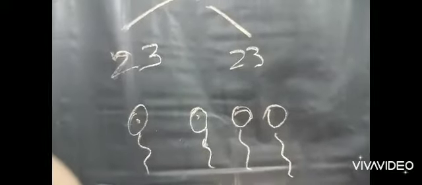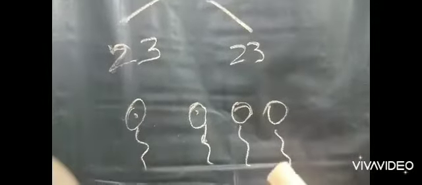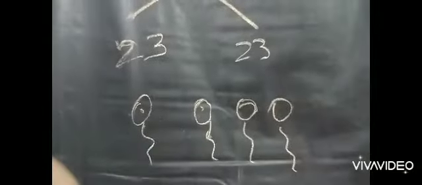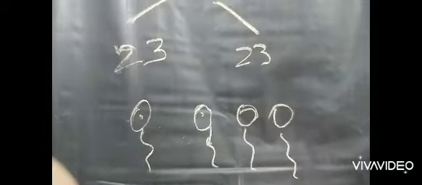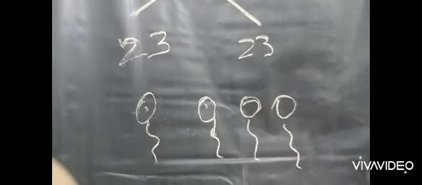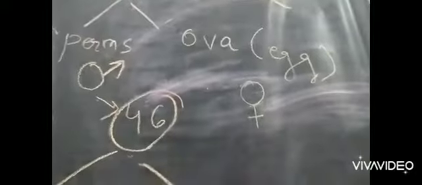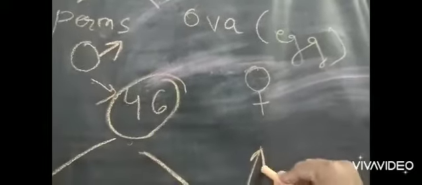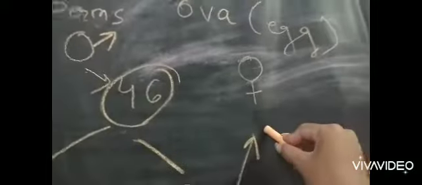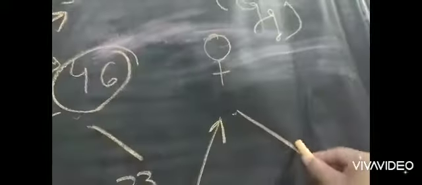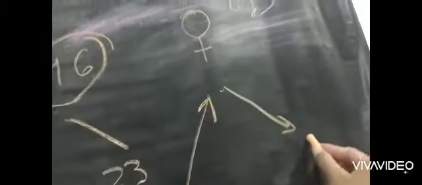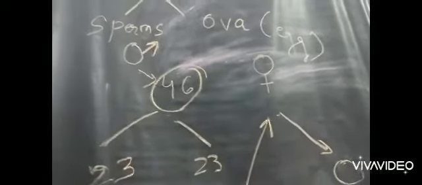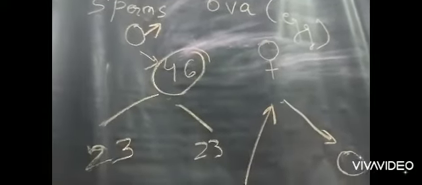No, all the characters are mixed in all the sperms. The sperm which will fertilize the egg, that character will be present in the offspring. The same process will be in the female.